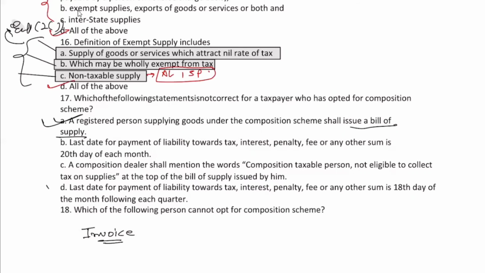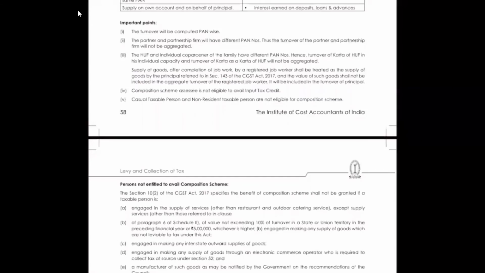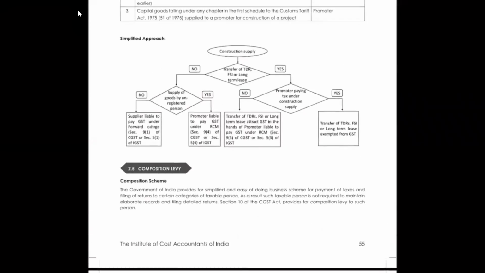Now you see that the last payment of tax liability is the 18th day of the month of each quarter. It is correct. Composite taxable person not eligible to collect tax on supply must be mentioned at the top of the bill of supply issued by him. It can also be wrong at the same time. The question was a little bit confusing.